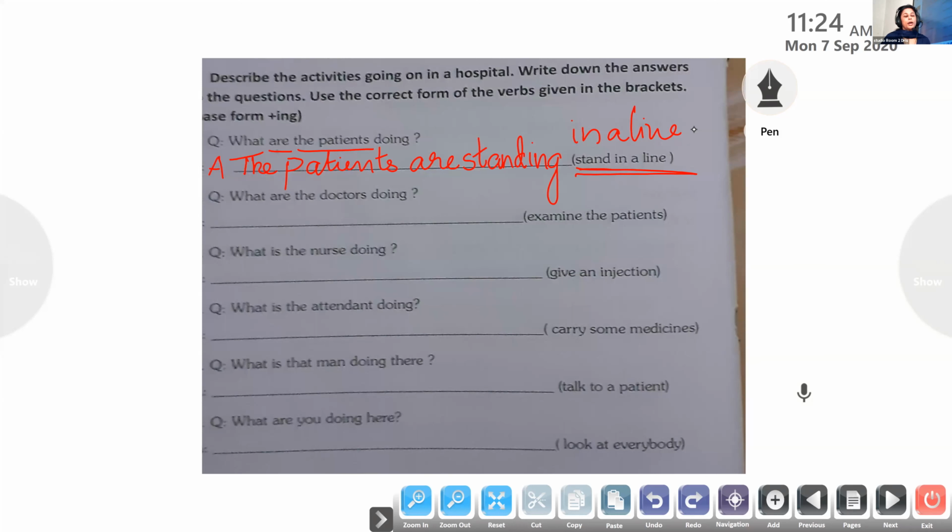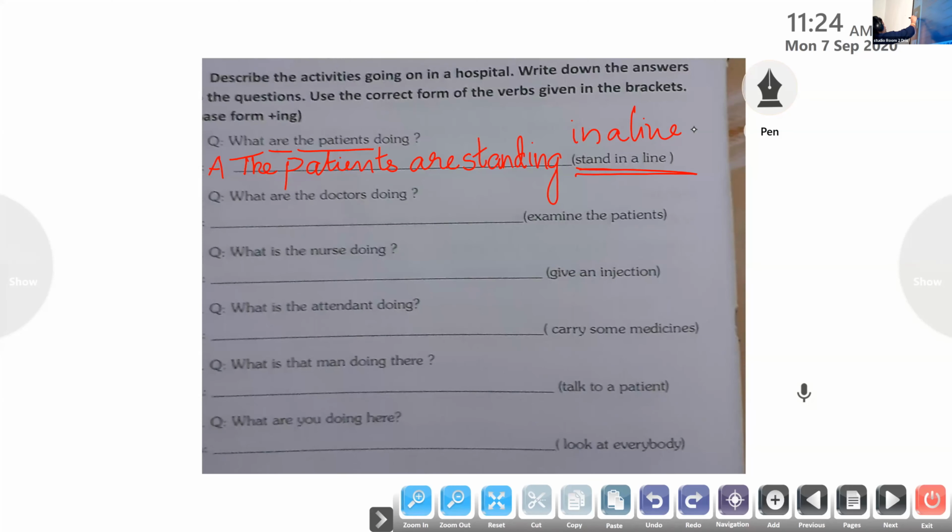Okay, children, I hope you have understood. The next one, you will be doing it. Are you all writing? Half the answers you will be getting from the question, and half of the answers are there in the bracket. We have to join both parts of the sentences using action in progress. We have to add ing to the verb. Okay, children, are you all ready?